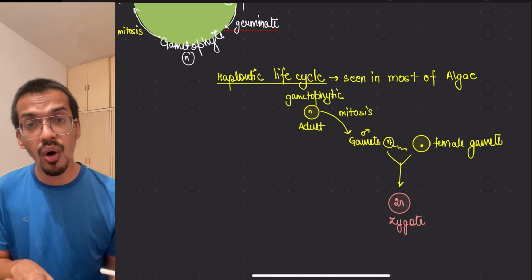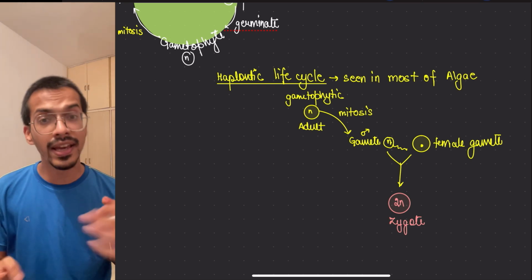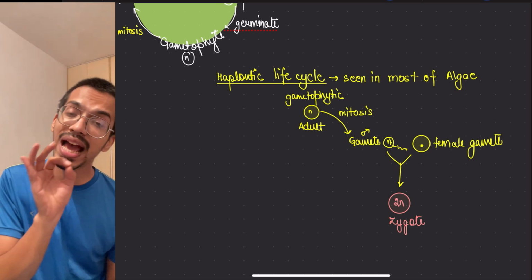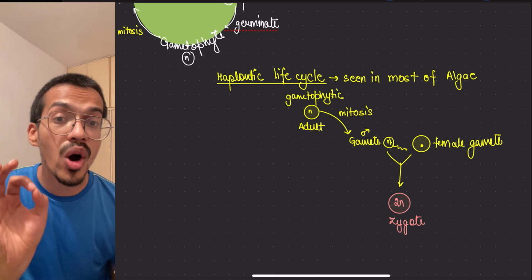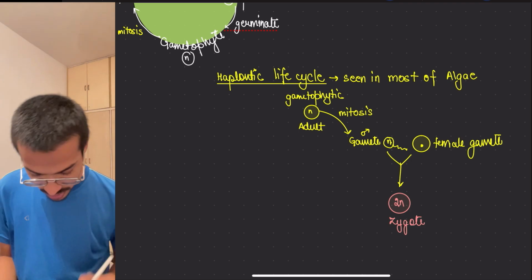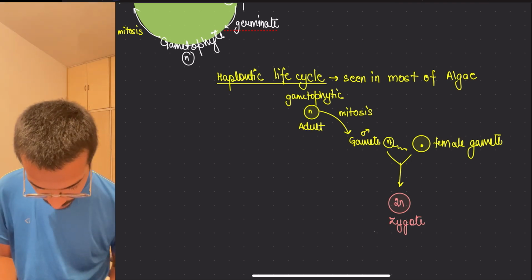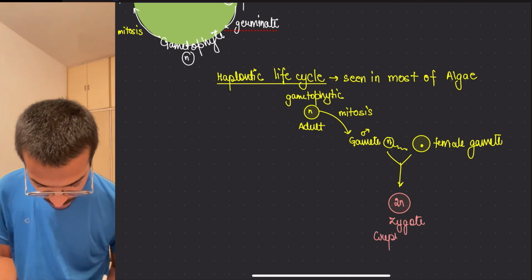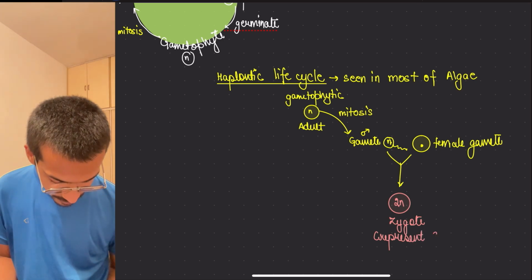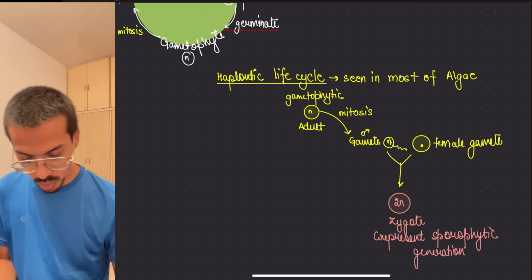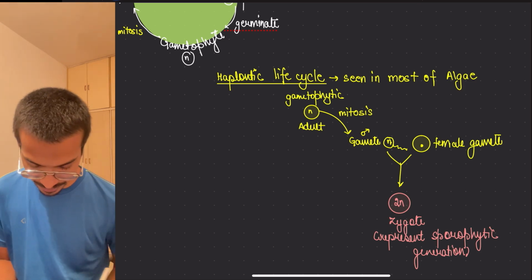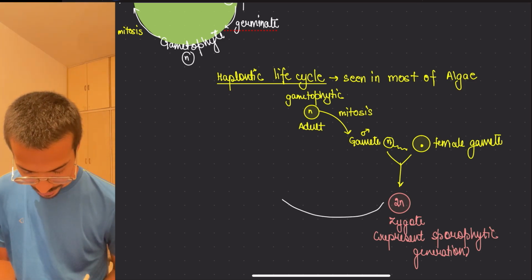In this zygote, it will divide. Here only it will divide, and if it has to reduce its ploidy level, which division will it do? Meiosis. So this zygote represents the sporophyte.